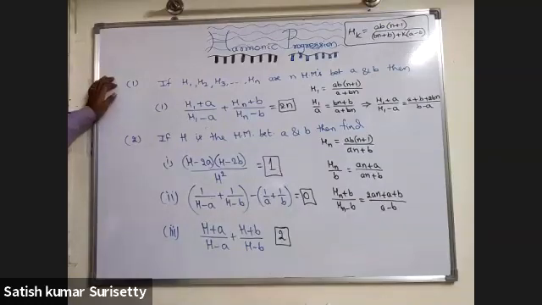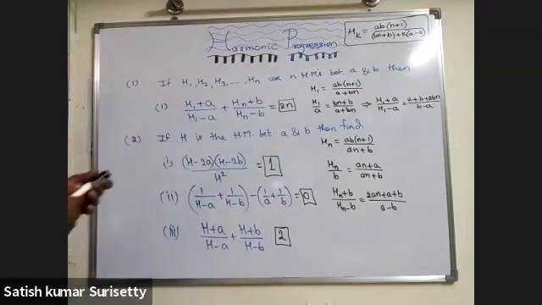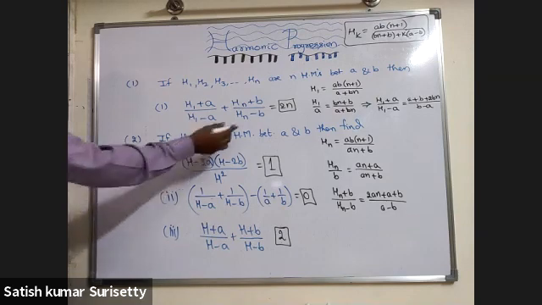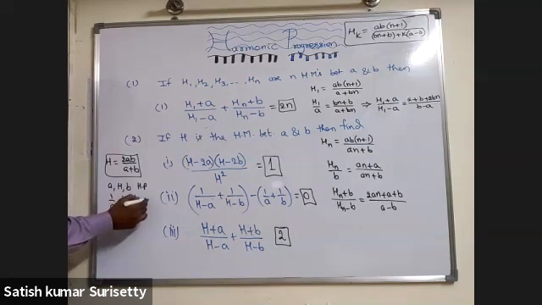Sir, in the second, can we take H equal to A plus D and H equal to B minus D? What is H here, sir? Harmonic mean of A and B. What is the H formula? 2AB upon A plus B, you have to take. Take the reciprocals. That means A, H, B are in what? HP. Then 1 by A, 1 by H, 1 by B are in AP. Okay, sir. Then use the arithmetic progression properties.